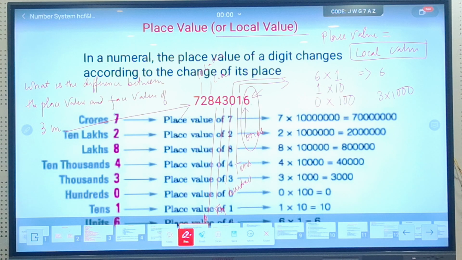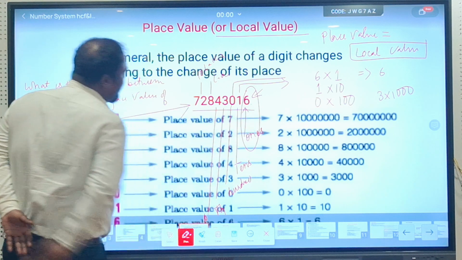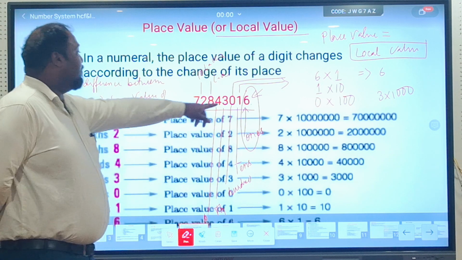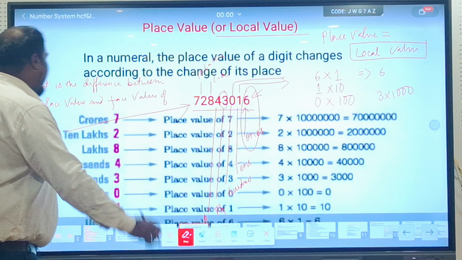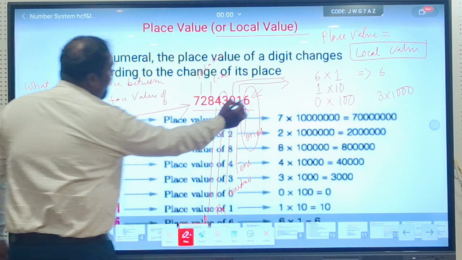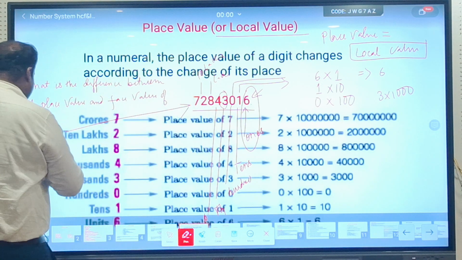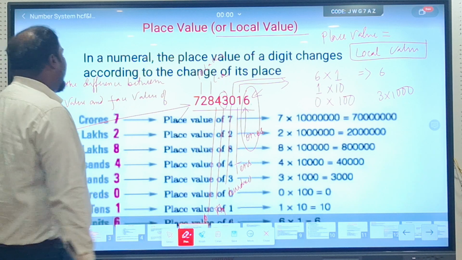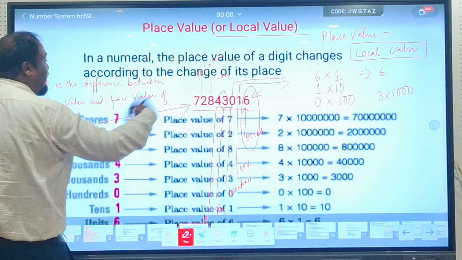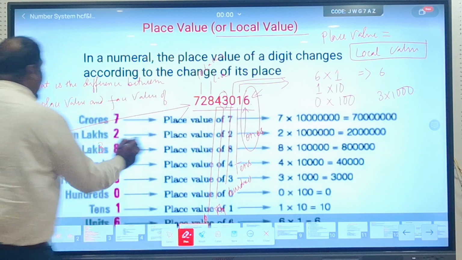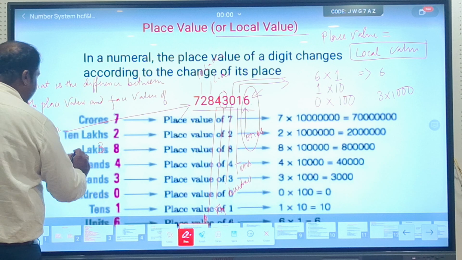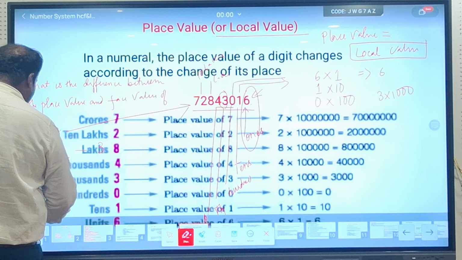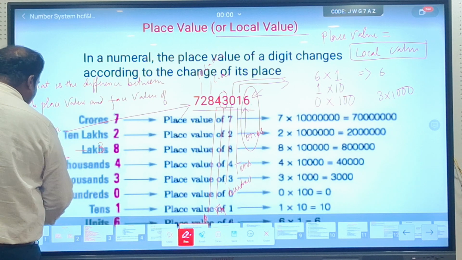Now you see, if I talk about the number 728,43016, and if I talk about the place value of 3, you will say 3 into 1000. This is the place value of 3. And what is the face value? Face value is nothing but the number itself, that means 3. And the question is asking about their difference, that means 3000 minus 3, which is 2997. This would be your answer.